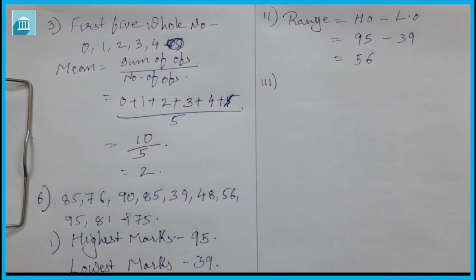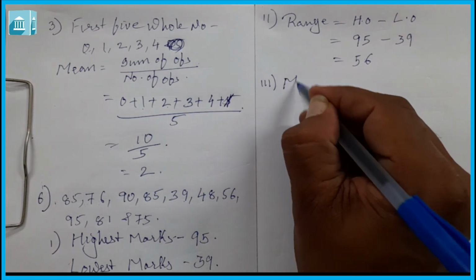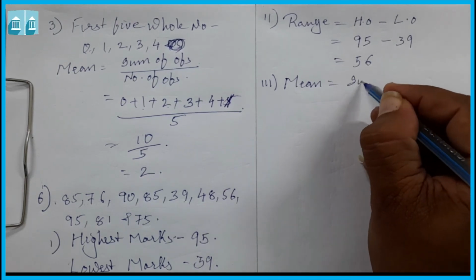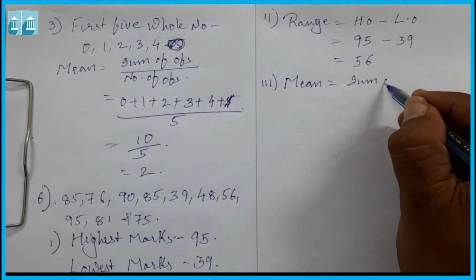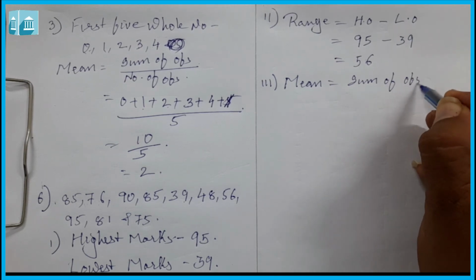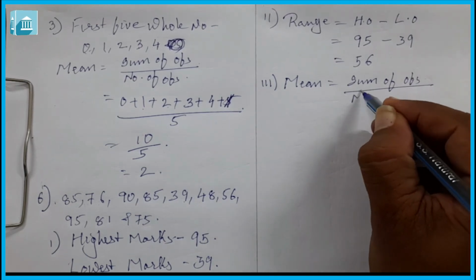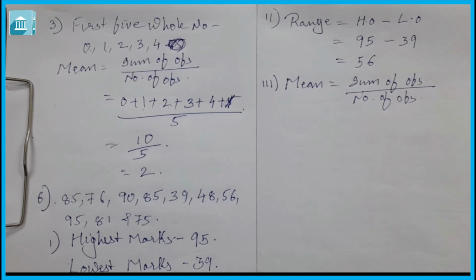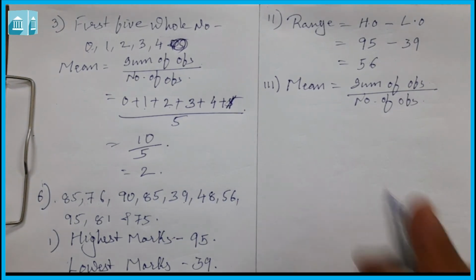Question number 3 asks for the mean marks obtained by the group. Again the formula we know is mean equals sum of observations upon number of observations.